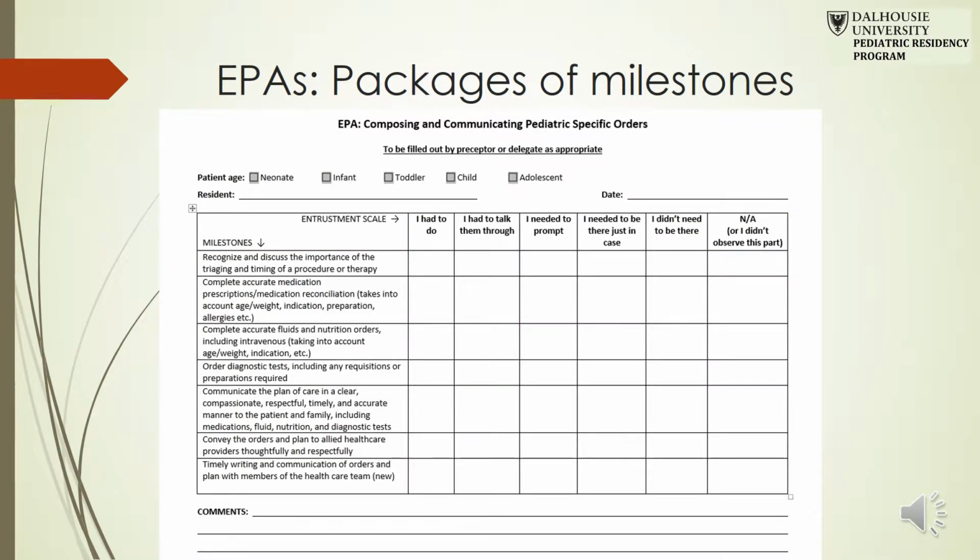This is an example of an EPA and its associated milestones. This is a feedback form. This EPA is titled Composing and Communicating Pediatric Specific Orders. You can see the list of milestones down the left. Across the top is an entrustment scale. A competent resident is expected to be able to do this task with all the milestones at the "I needed to be there just in case" or "I didn't need to be there" level. Milestones allow us to target our coaching to where residents need more work in order to obtain competency in that skill.